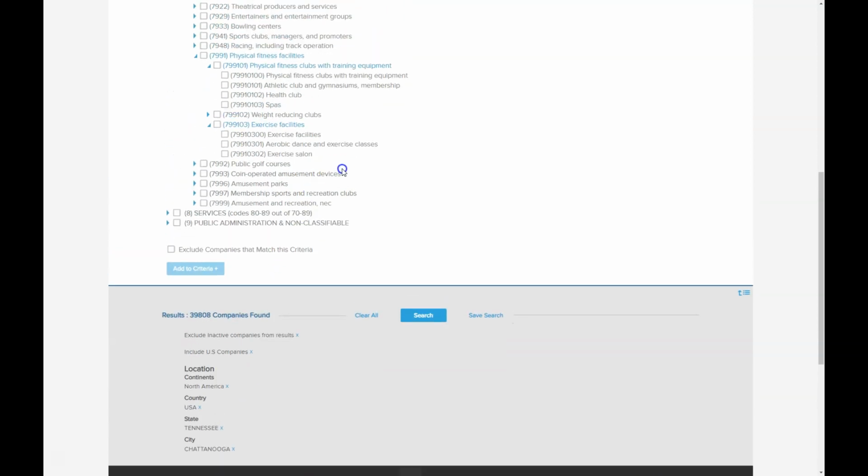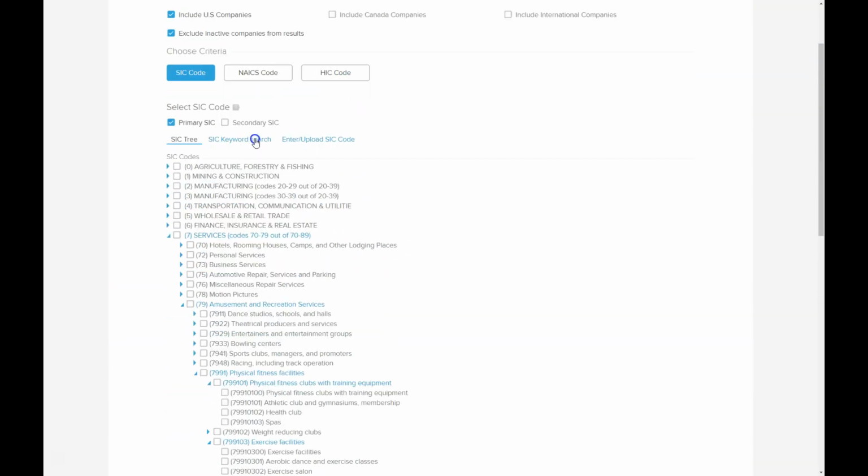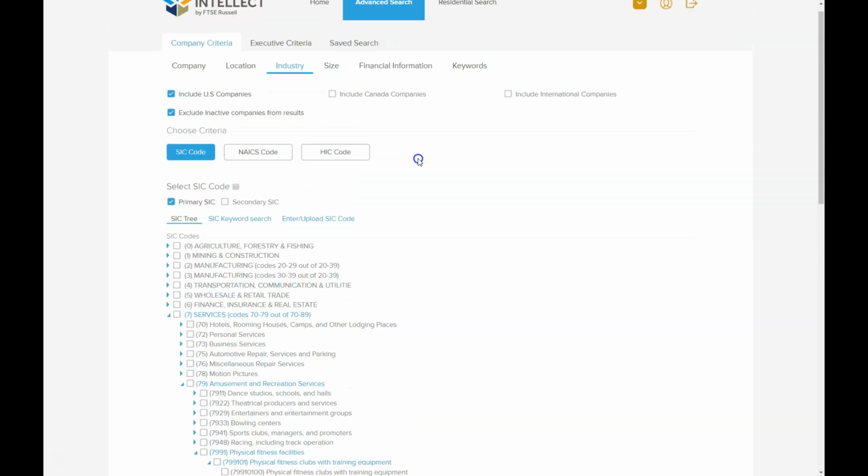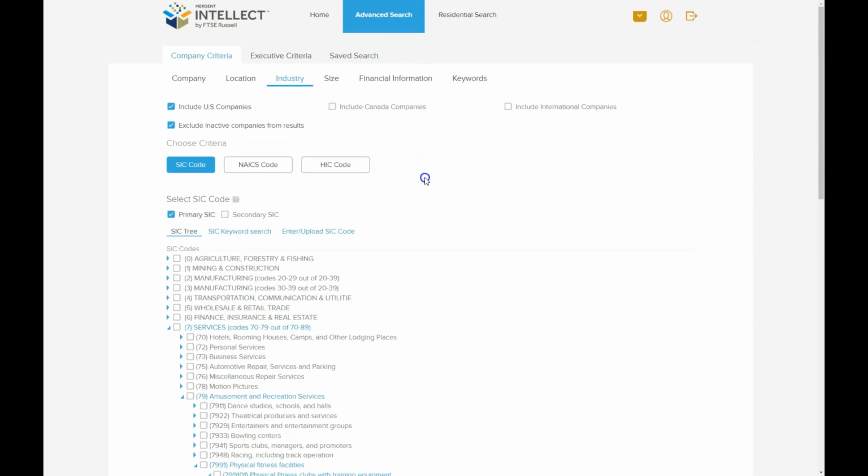So it's a good way to really narrow down and see what kind of information is there. Because sometimes, if you just search for stuff, you're only going to get the keyword that you search, and sometimes you might not be searching the keyword that the database wants you to search. So just another quick tip there on using Mergent Intellect.